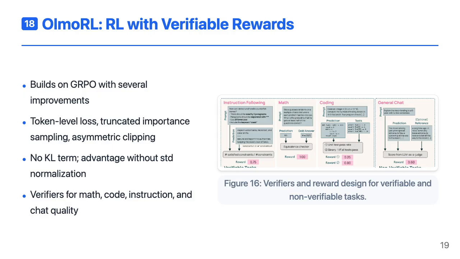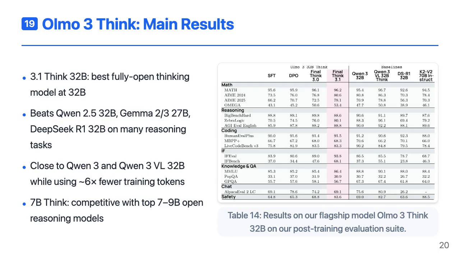The clipping range is asymmetric, allowing slightly larger positive updates than negative ones. They drop the explicit KL penalty, relying instead on the structure of the objective, and they compute advantages without dividing by standard deviation, which avoids over-amplifying very easy or very hard questions. On top of that, they plug in domain-specific verifiers: symbolic equivalents for math, unit tests for code, constraint checkers for instruction following. On the post-training evaluation suite, Olmo 3.1 Think 32B stands out.